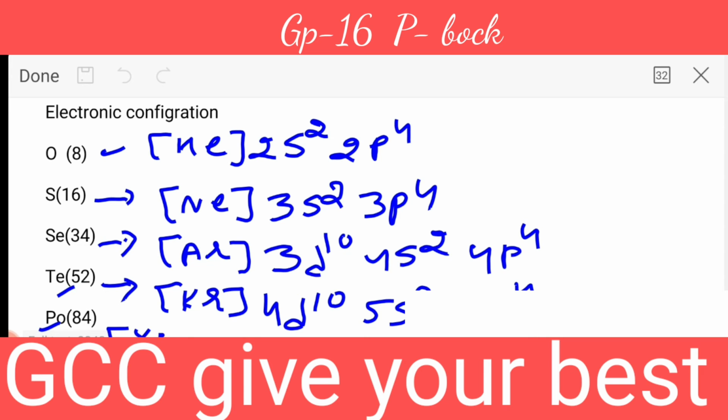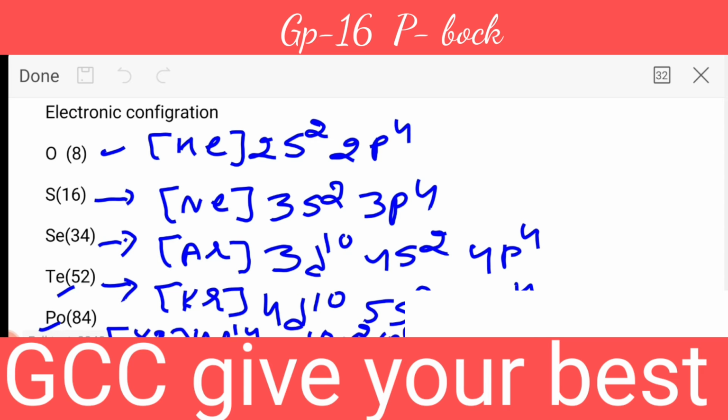We usually write xenon, and here it will be 4f14 5d10 6s2 6p4. Is that clear?